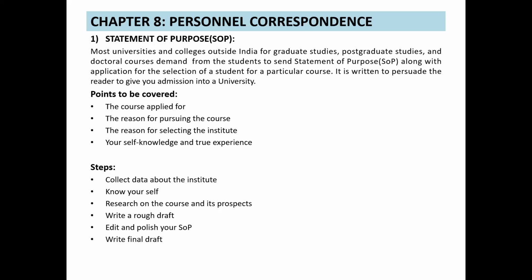What's the reason behind applying for it? Next, the reason for selecting the institute. Why this institute only? Why not other universities and colleges? What's the reason behind that? Then your self-knowledge and true experience: what's your knowledge, what have you finished till date, what have you done in that field, any knowledge or experience you have.